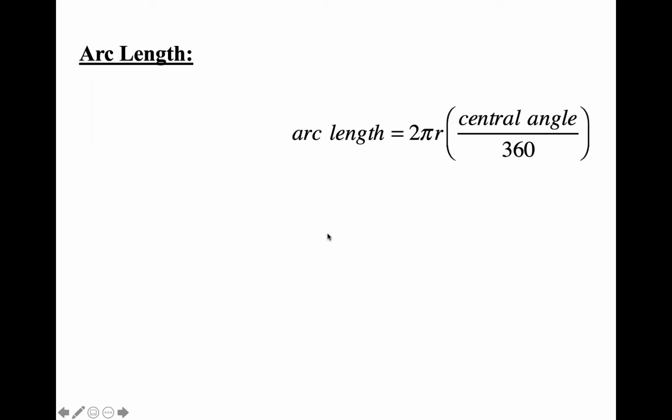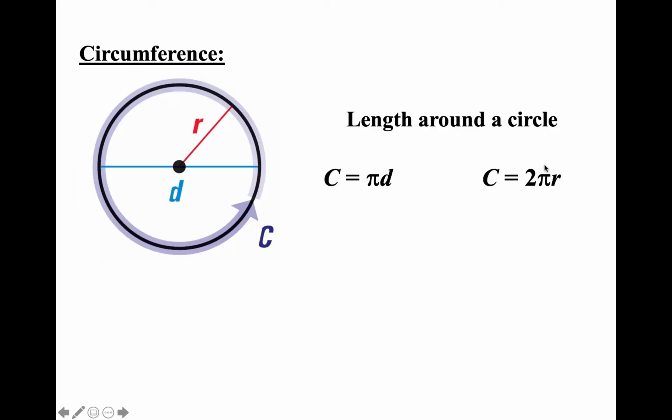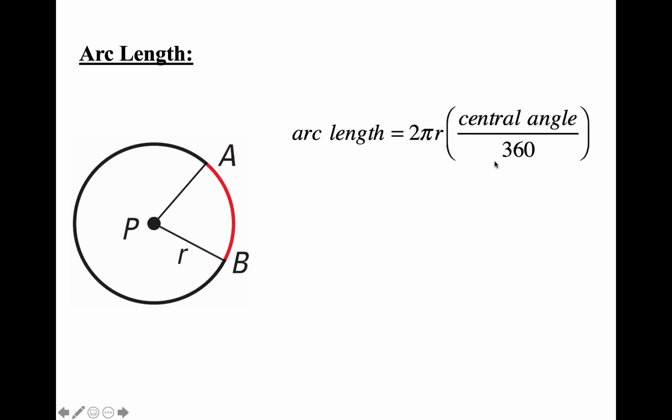Then we learned about arc length. We learned this lovely formula here, where instead of walking around the entire circle, you're only walking around a part of the circle. So the arc length is equal to 2 pi r, which was the circumference formula, and then that gets multiplied by the central angle over 360. So it's a way to take a fraction of the entire circle. That's where this formula came from. Instead of it being the length around the whole circle, it's just this part.